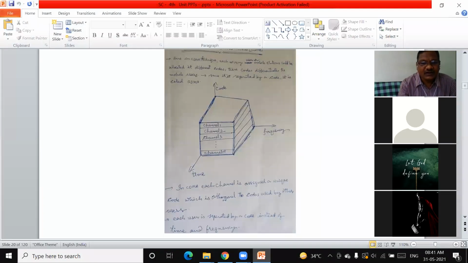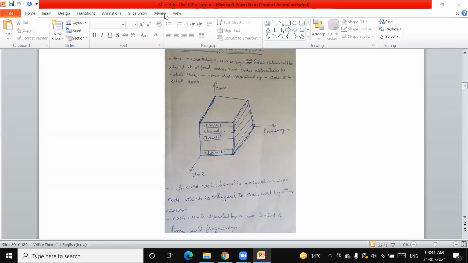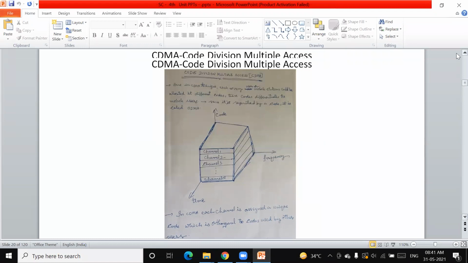Here it is, code division multiple access. So now I'm going to close this. Is my screen visible to you all? Yes, sir, visible. Okay, fine, thank you. And now here, this is the code division multiple access technique.